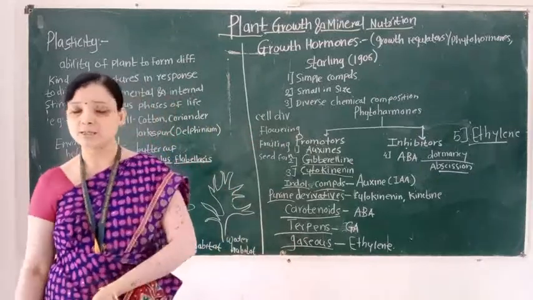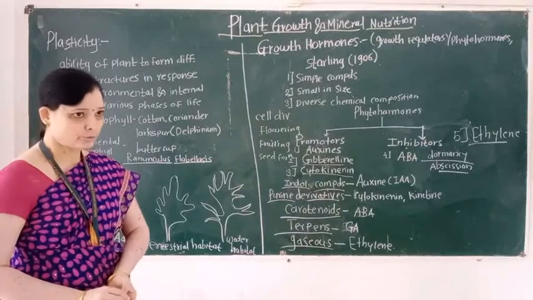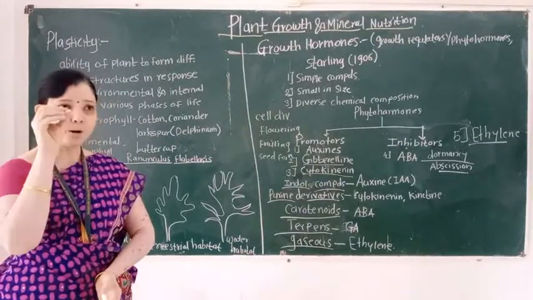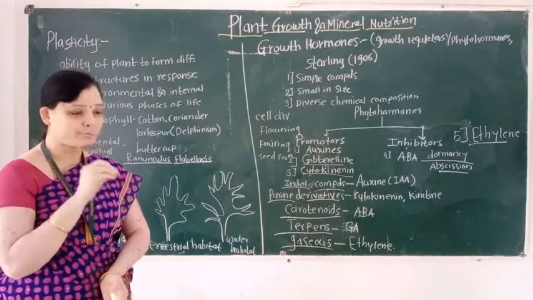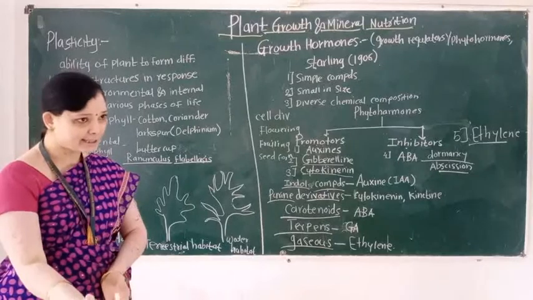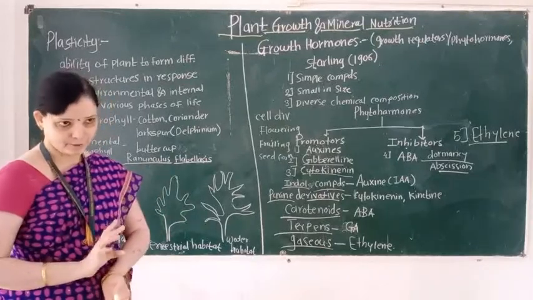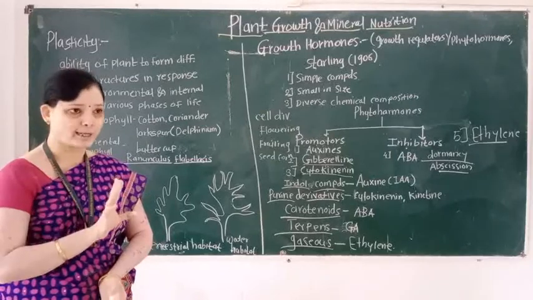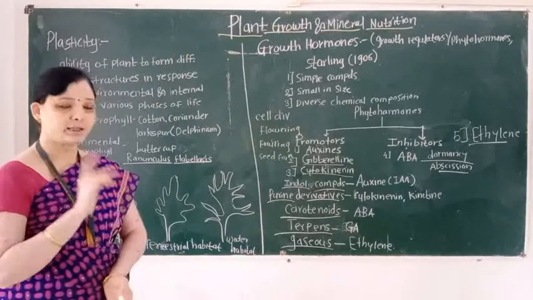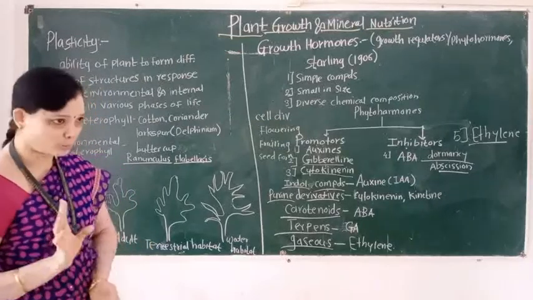This gaseous hormone is known as ethylene. Also remember, out of the five growth hormones, which hormone is present in a gaseous state? Ethylene. Ethylene is also known as the fruit ripening hormone.